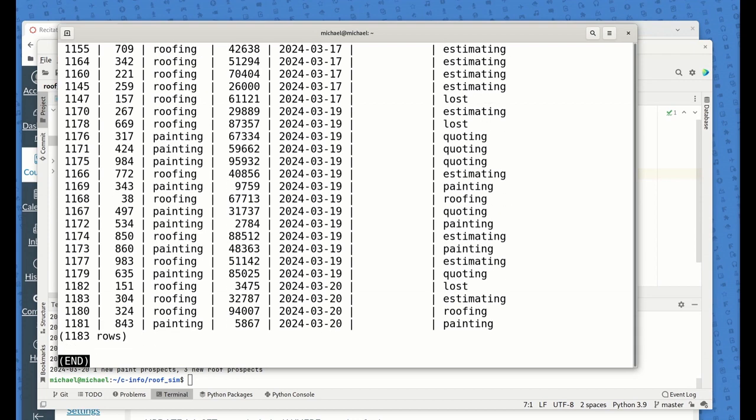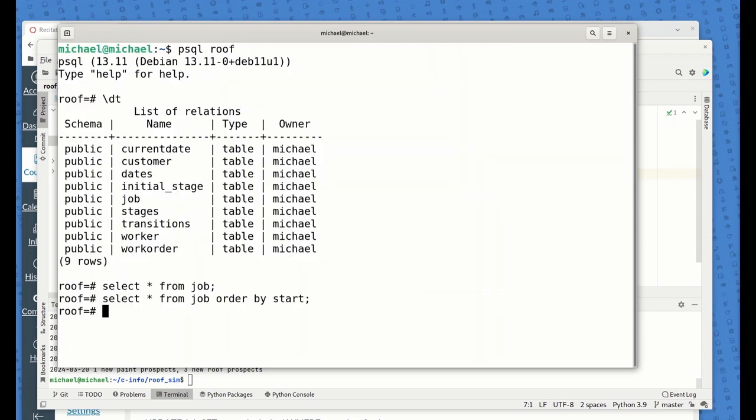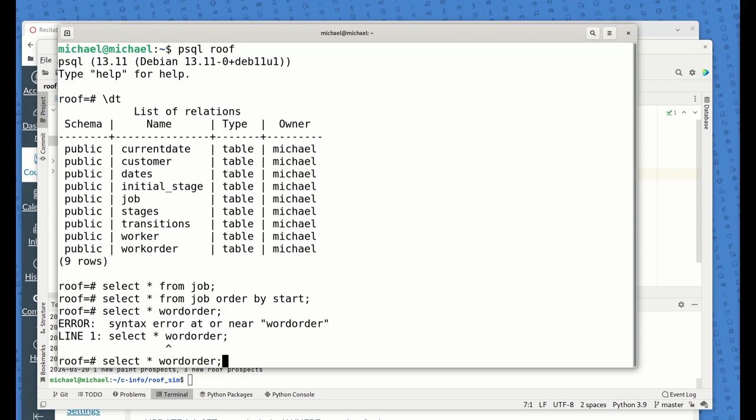Yeah, okay, we have 1,181 jobs. Now each of those jobs, of course, the ones that were successful, and the ones that were just immediately lost, have a work order associated with them. Work order, not word.